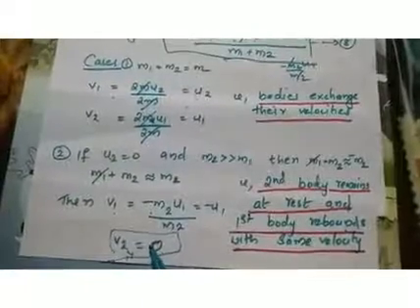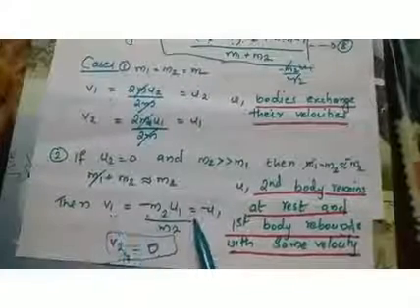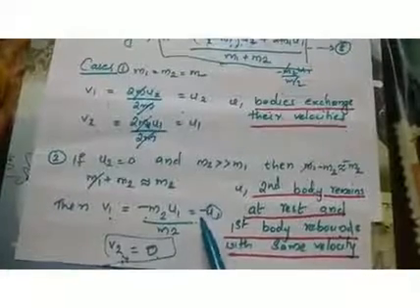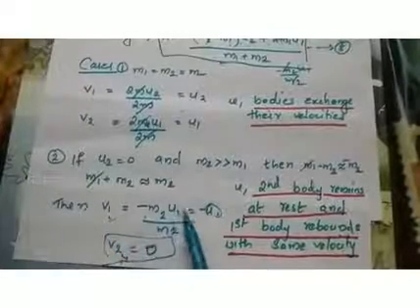So what happens? After collision, v2 is 0. That means the second object, the massive object, remains at rest, and the first body, that means the first object A, what is the velocity? v1 is equal to minus u1. That means it rebounds with the same velocity. u1 is the initial velocity of A. So after collision, the final velocity of A is equal to u1 itself, but in the negative direction.